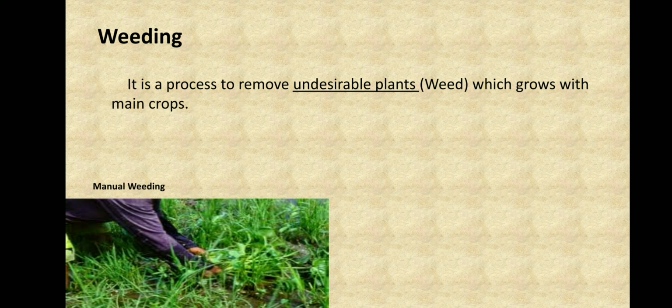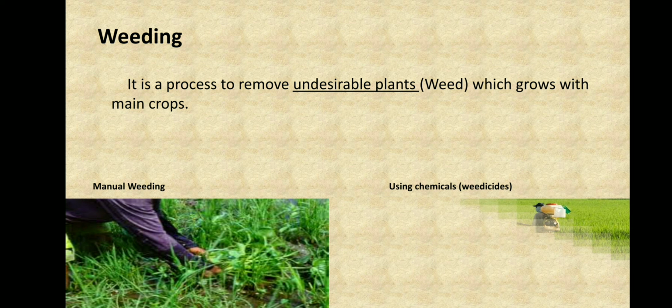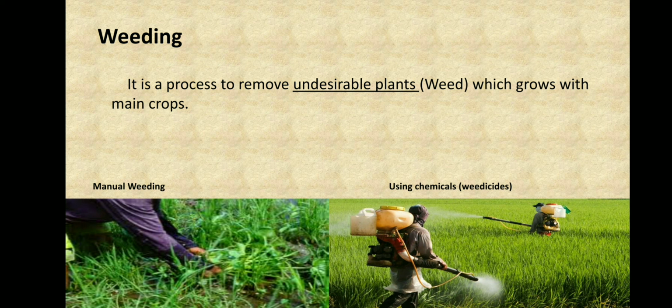And the second method is using chemicals, which are called weedicides. These weedicides are used to remove these weeds too. So these are the two methods for weeding. Now we have done the process of weeding.